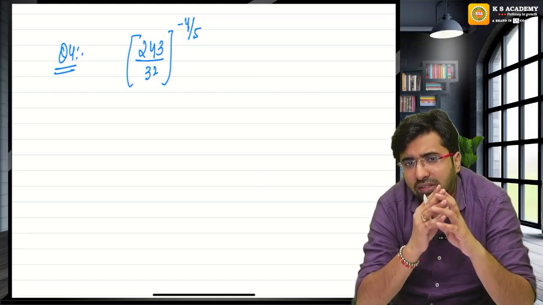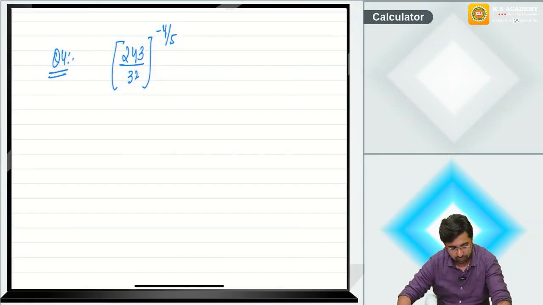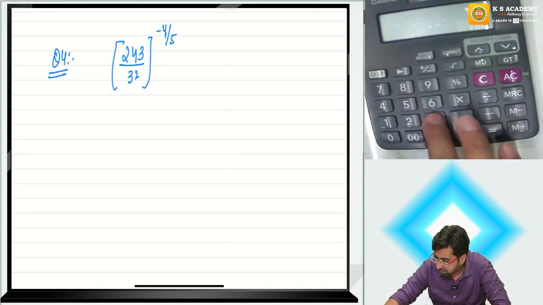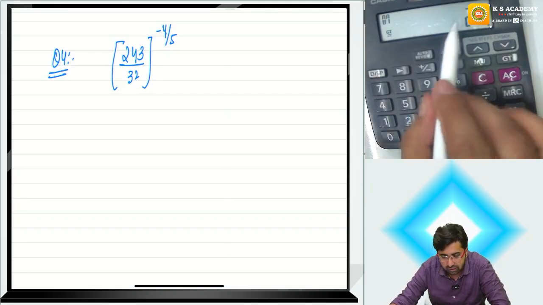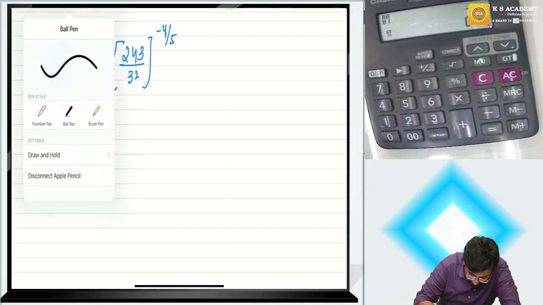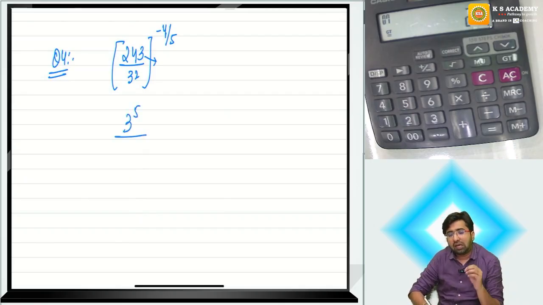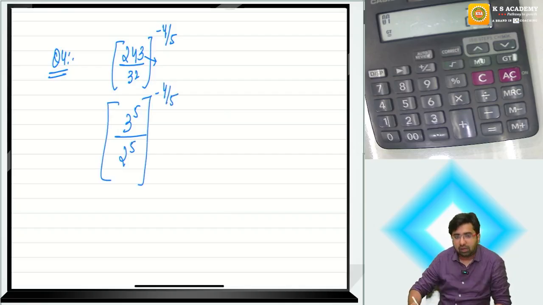Or you can do it like this. What is 243? Let's check. Can I say 3 into 1 equals 3, 3 into 3 is 9, and so on, so this is 3 raised to the power 5? Yes. And everybody knows 32 means 2 raised to the power 5. Already there is the power minus 4 upon 5. Now what will happen?